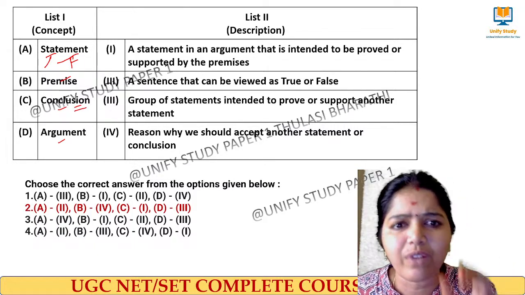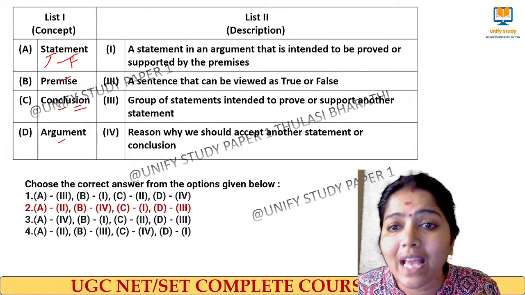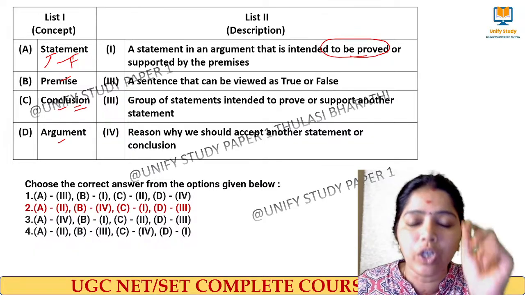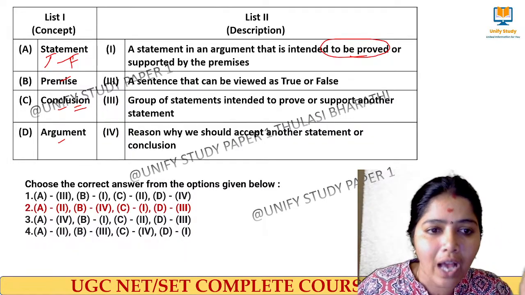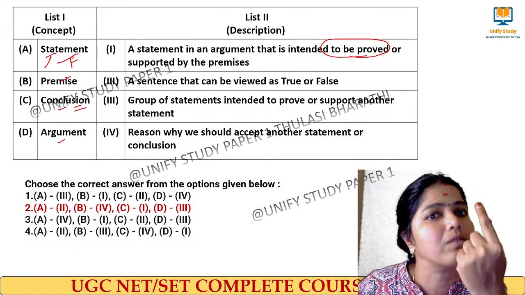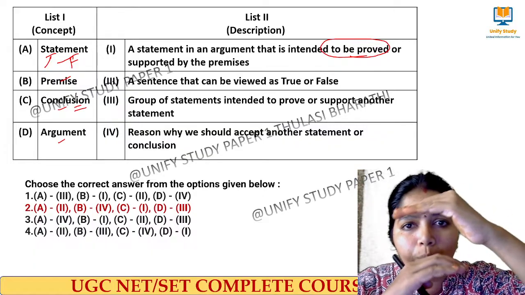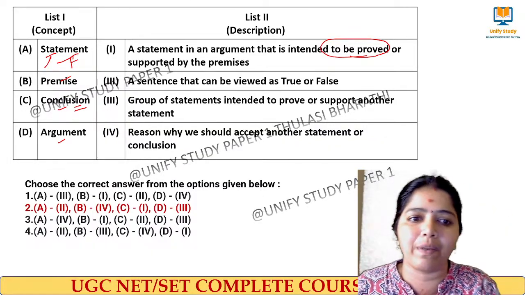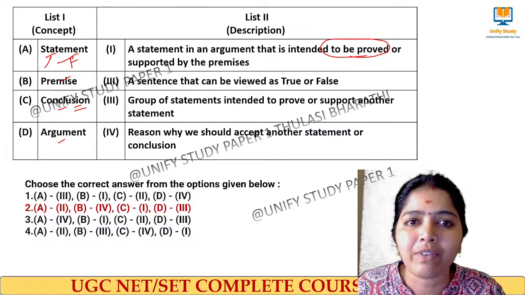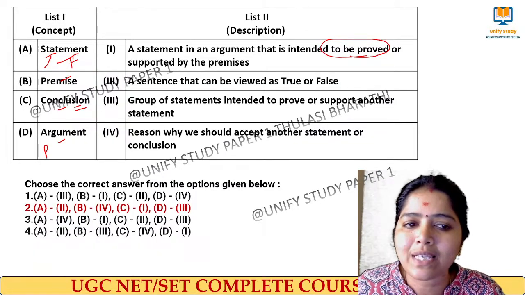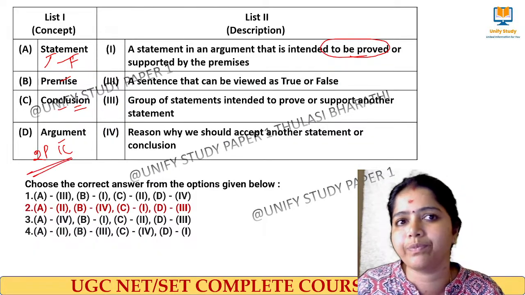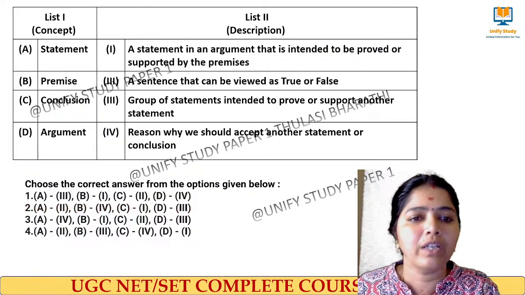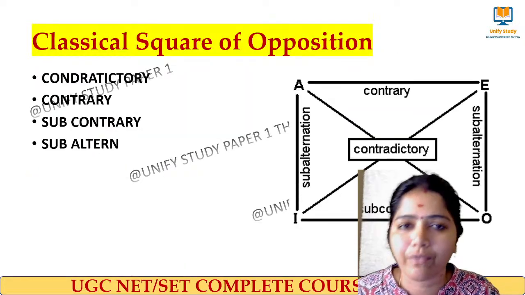Very easy keywords we can match. The statement which is intended to be proved is a conclusion. And what do you mean by an argument? Argument is not a single statement. It is a group of statements, where one is to be proved using another statement. That is called an argument. So in an argument we have premises and then we have a conclusion. Clear? Right. Now we move to the next important one, square of proposition.